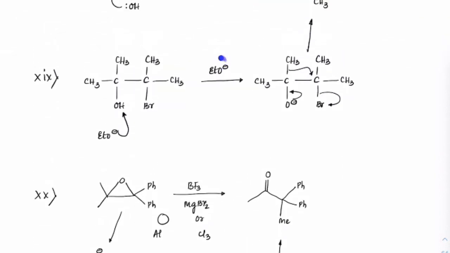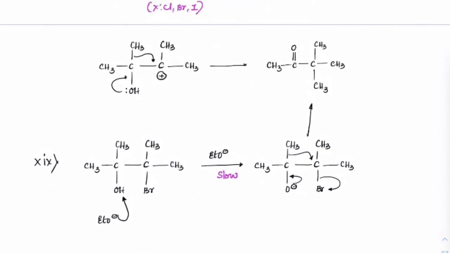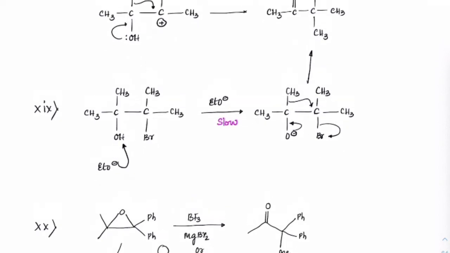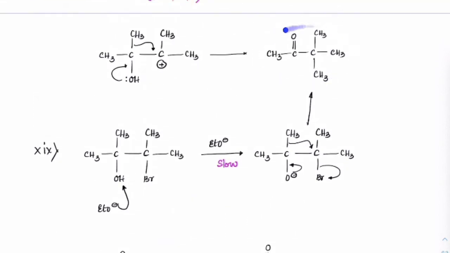Sometimes you might be given a strong base like this, EtO minus. Strong base on the same case can pull away this H+, making an alkoxide. Alkoxide will try to become a double bond here, methyl shift will take place, Br minus will leave. Relatively this is a very slow step as compared to the above. But this reaction is also possible, and that's how you will get the pinacolone formation. So the same pinacolone is formed by using this base.